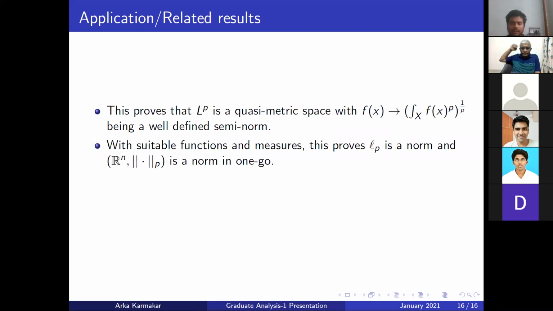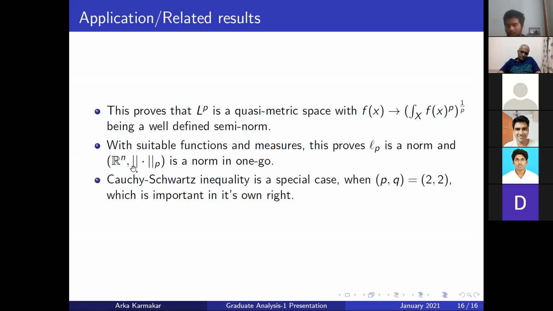Note that we have the standard Lp norms, for example, the sequence norm on all the lp sequences, or the Lp norm on Rn. Using suitable measures, we can reduce both of these to the original theorem itself. For example, the counting measure gives this, or the normal Lebesgue integral on some piecewise constant function gives this thing. Or, for example, Cauchy-Schwarz is a special case of this. If we take p comma q to be 2 comma 2, note that 1 by 2 plus 1 by 2 equals 1, so this gives Cauchy-Schwarz back. So that's about it. That's the conclusion of the presentation.